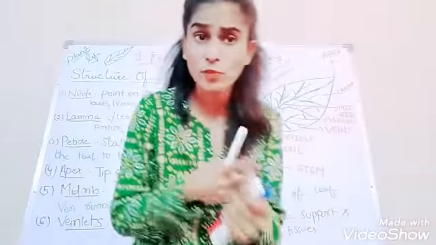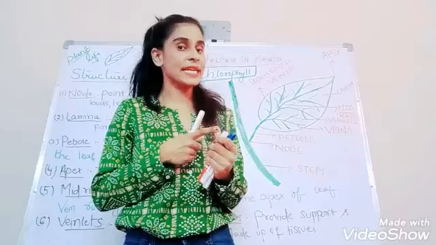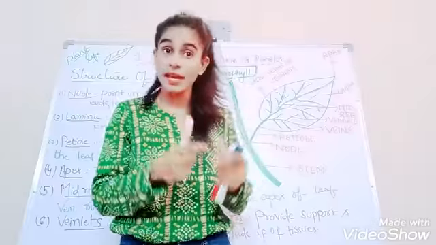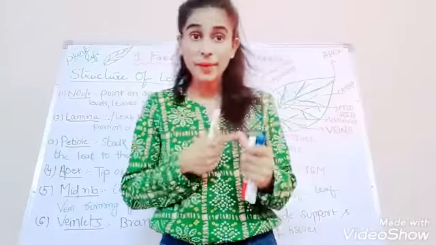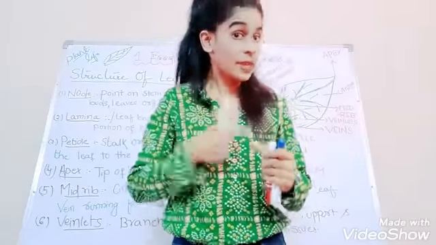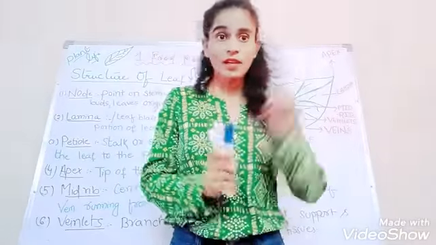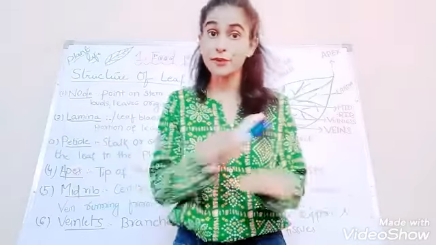Understood? First point here clear? Why is it green in color? Because of a pigment. Pigment is nothing but color. Yes, because of a pigment, and the name of that pigment is chlorophyll. Yes, I have cleared the confusion about the green color.